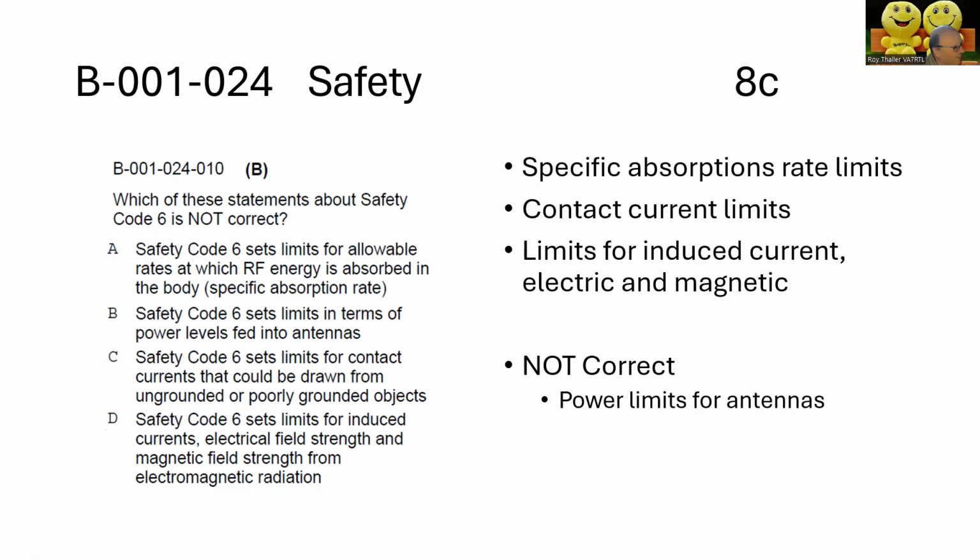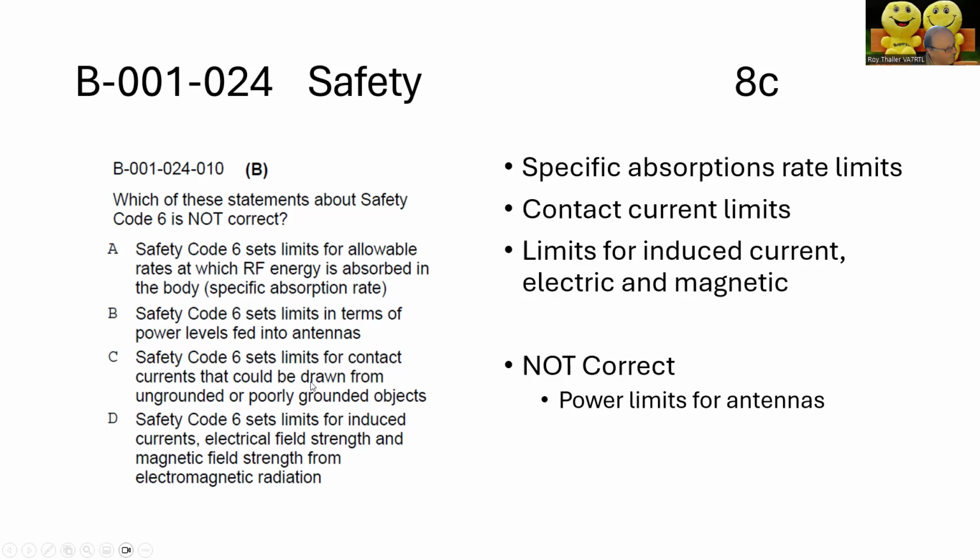So here's another one of these "not" statements. Which of these statements about Safety Code 6 is not correct? A, Safety Code 6 sets limits for allowable rates at which RF energy is absorbed into the body, known as the specific absorption rate, or SAR. That's correct. Safety Code 6 sets limits for contact currents that could be drawn from ungrounded or poorly grounded objects.